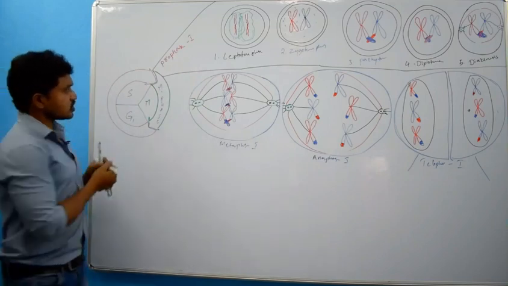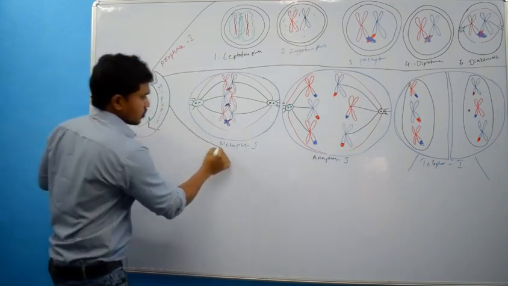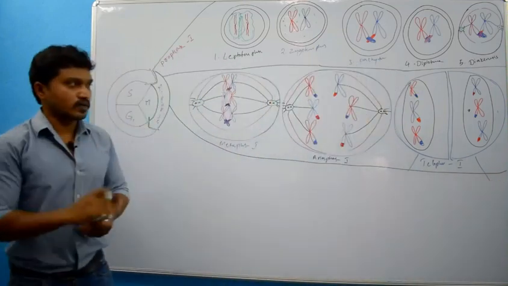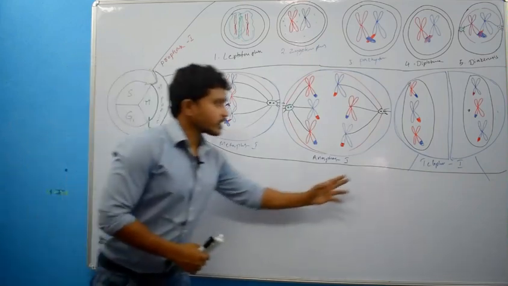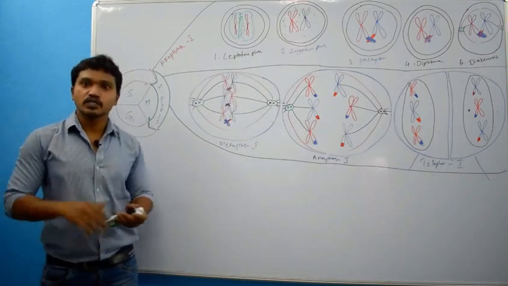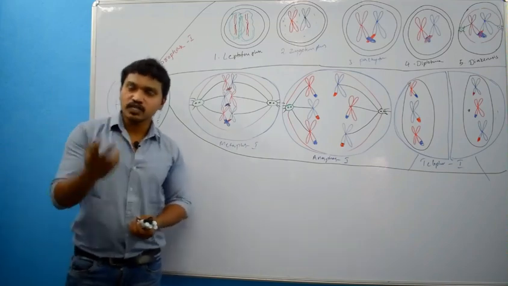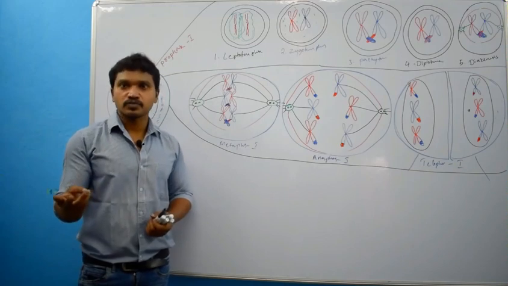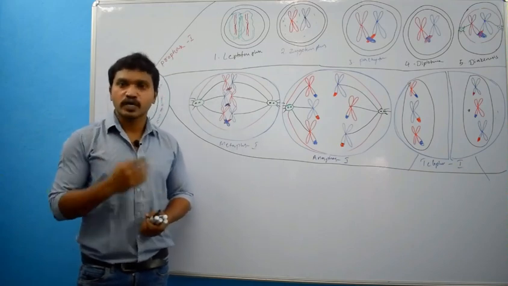Okay, this is totally about meiosis 1. Now I am taking these two cells here and I will try to explain meiosis 2. Actually meiosis 2 also has prophase 2, metaphase 2, anaphase 2 and telophase 2.